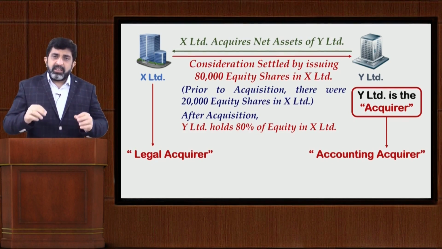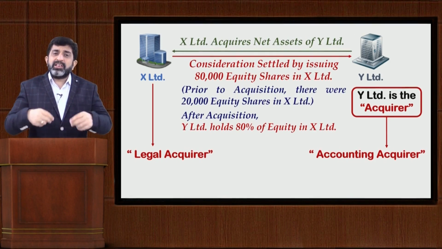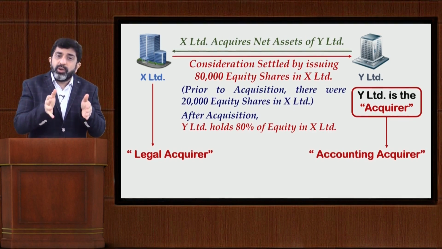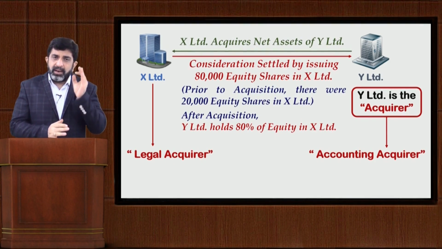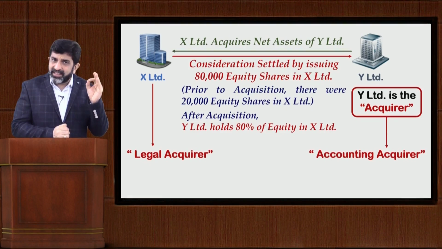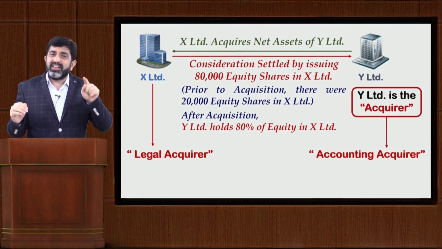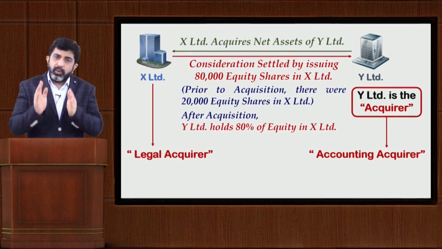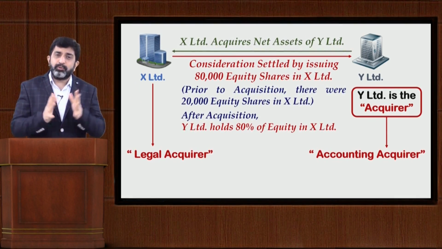And in the worst case scenario, if you are not clear with what has to be done, I would say mention both, that is mention who is the accounting acquirer and who is the legal acquirer. But in 99.9% cases, questions in examination will ask you who is acquirer from the viewpoint of Ind AS 103. You will always call the accounting acquirer as acquirer from the viewpoint of Ind AS 103.